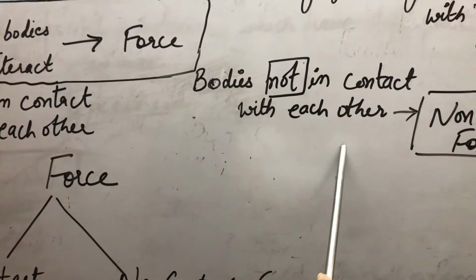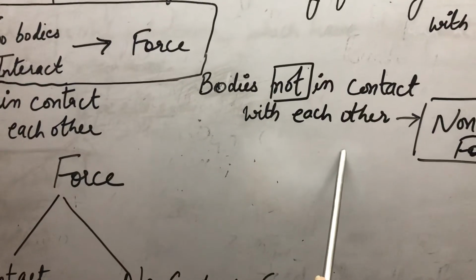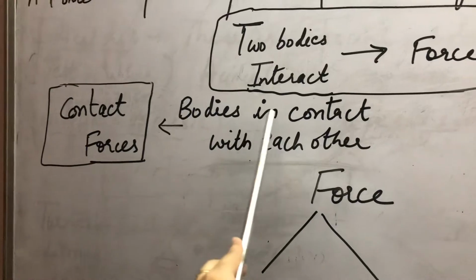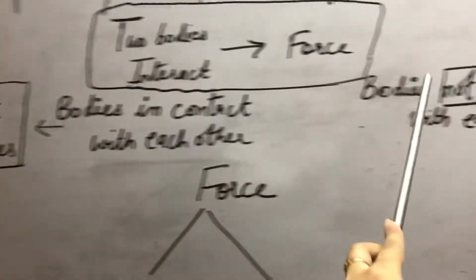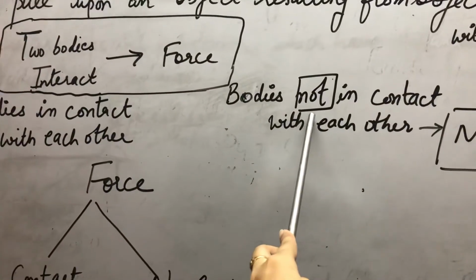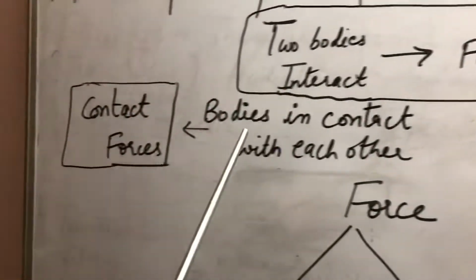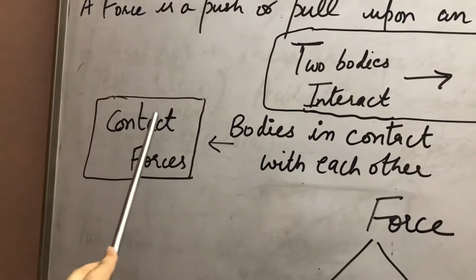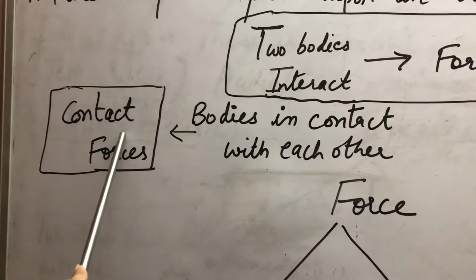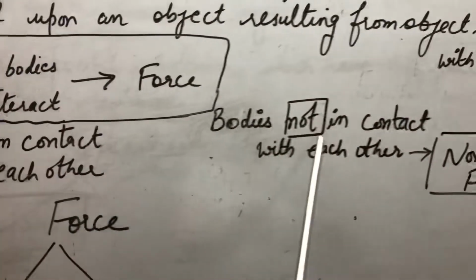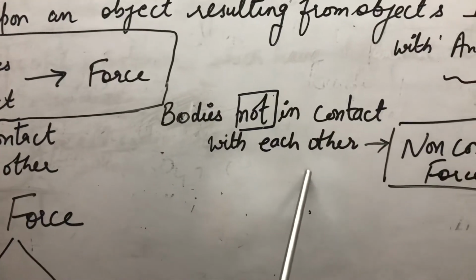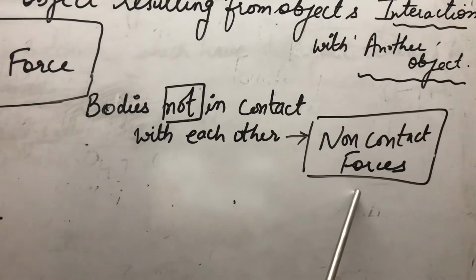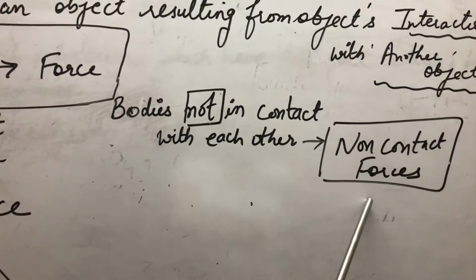When the bodies are in contact, those forces are known as contact forces. But when the bodies are not in contact with each other, those forces are called non-contact forces.